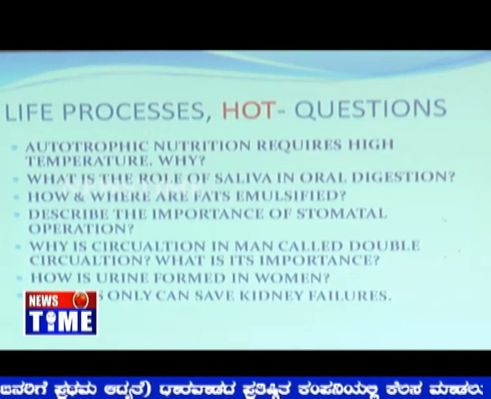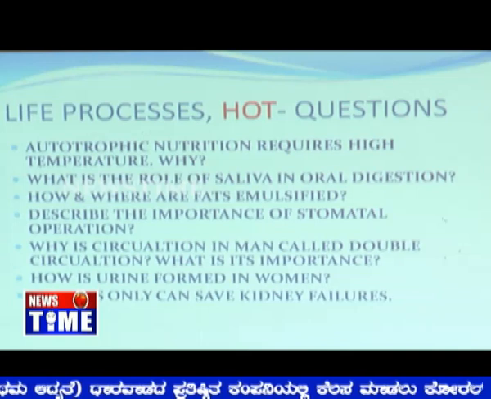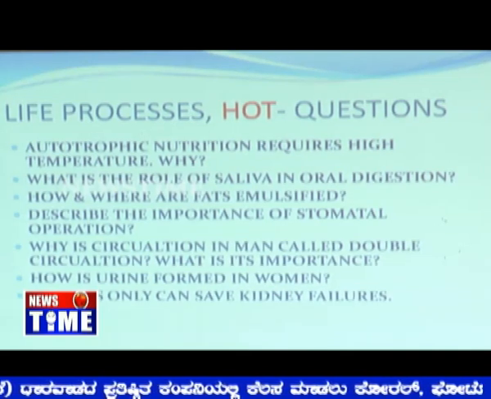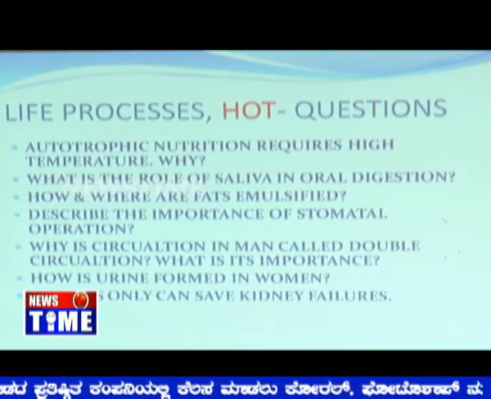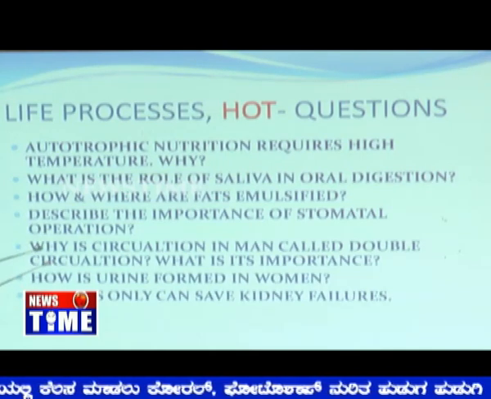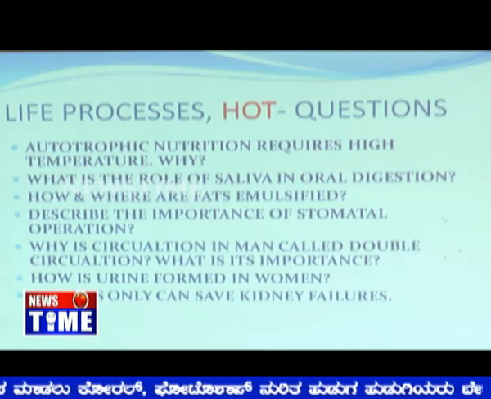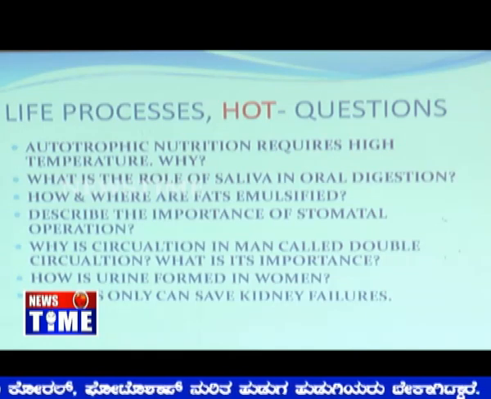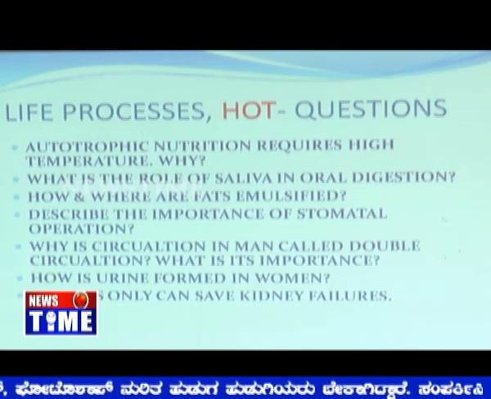We know that stomata are the openings made for the exchange of gases, right? And there, how will it be open or how will it be closed, right? By way of transpiration and all. Then, why is circulation in man called double circulation? We know that. Then, how is urine formed in woman?